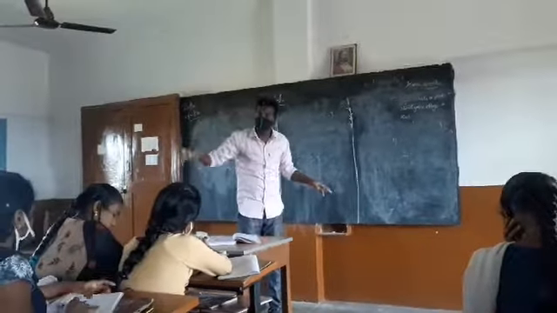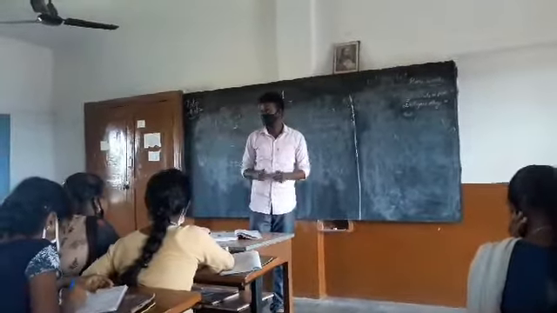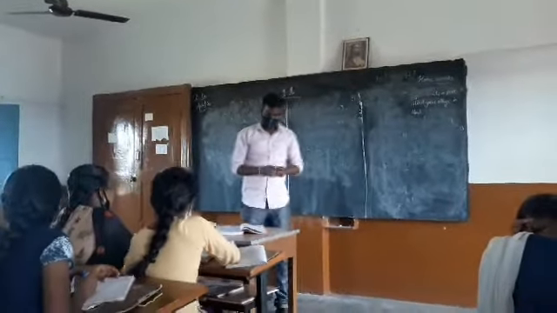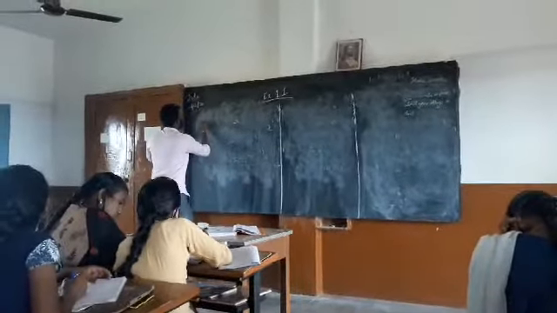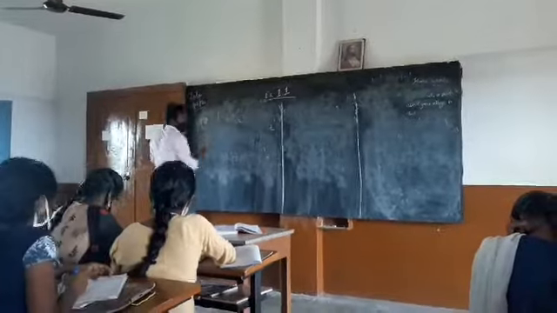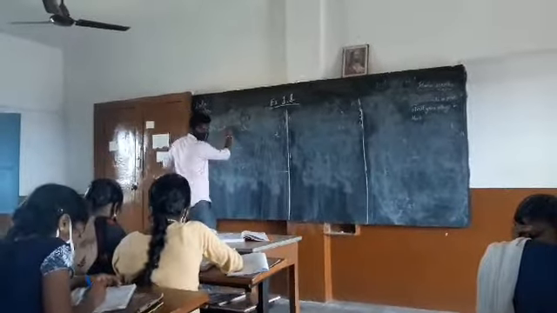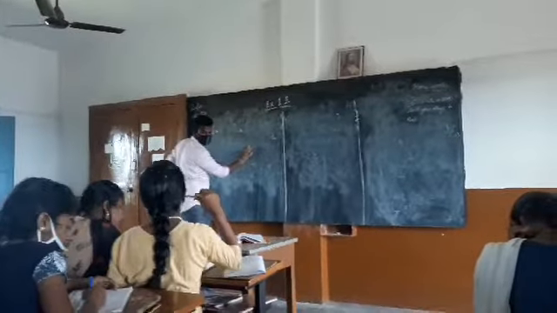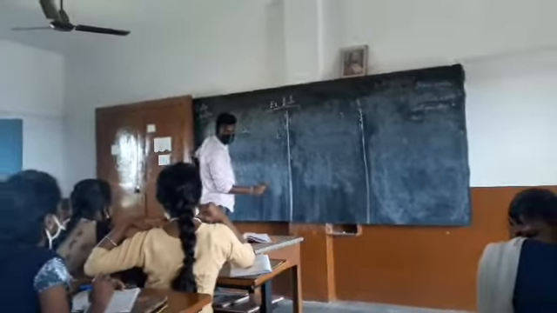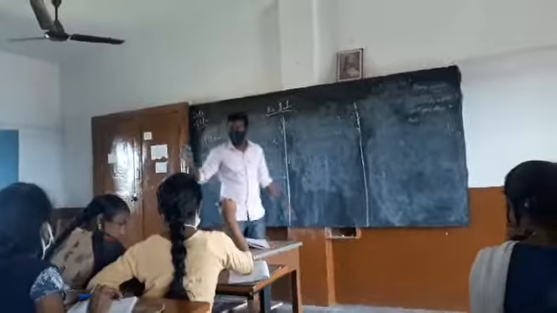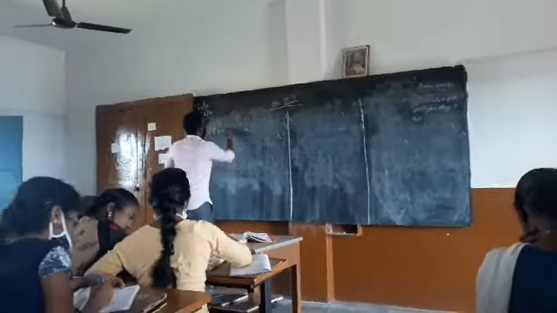Verify that minus of minus x equals x. X equals minus 2 by 15, 2 by 15. First problem we are dealing with.